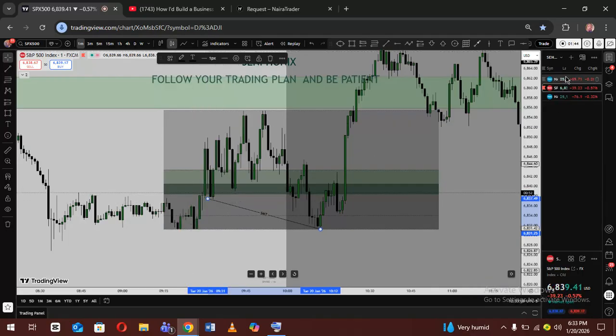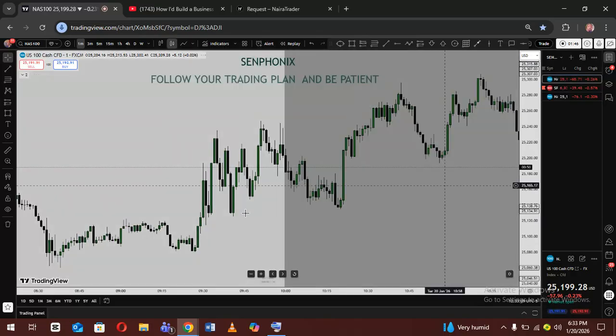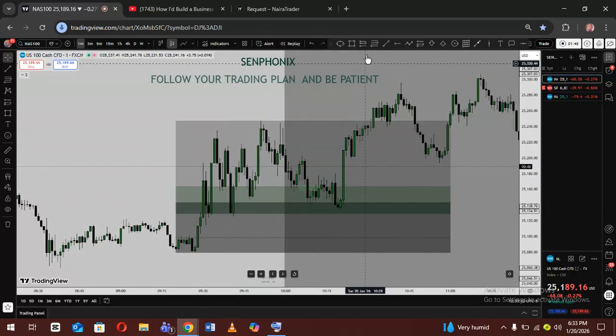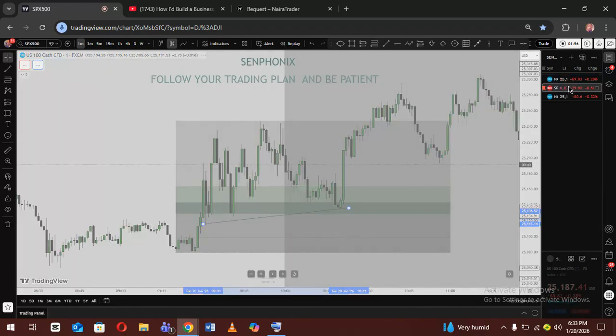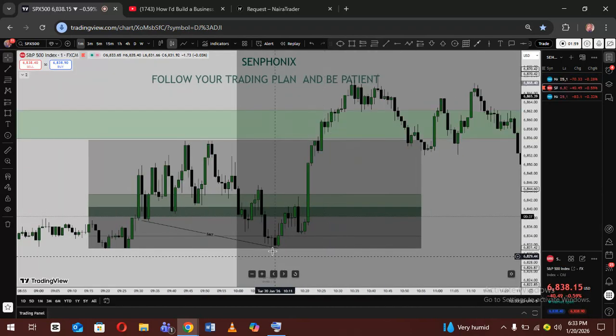So this is it, SMT. If you go to Nasdaq, you see Nasdaq wasn't able to take that low. This is the same low Nasdaq wasn't able to take. So we have higher highs on Nasdaq, and then we have higher lows on S&P 500. That's why I took the trade I took. After seeing this, I wait for this inversion right here, and then I execute immediately. You guys know there's nothing else I'm waiting for.